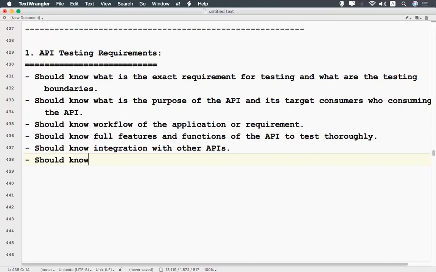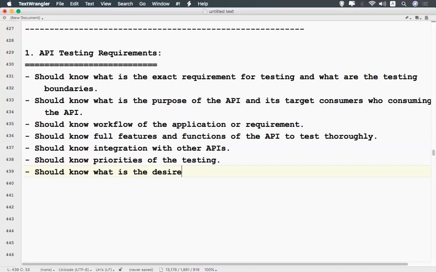And you should know the priorities of the testing. What is the priority first? First you need to consider the priority, then only the remaining things you can test. You should know what the desired output is. You are expecting something from this API, and you should get the same thing, right? So when you're testing, you should know what you should get.